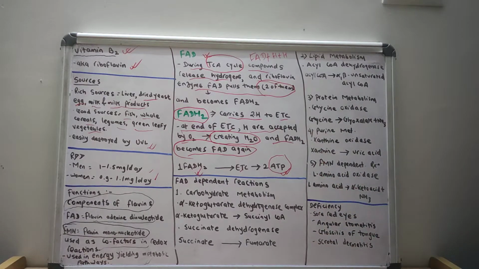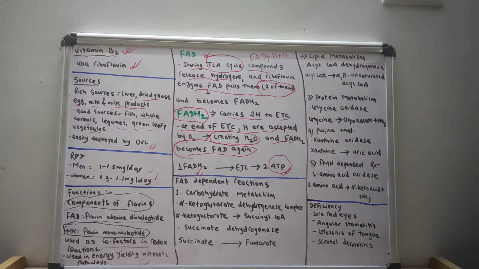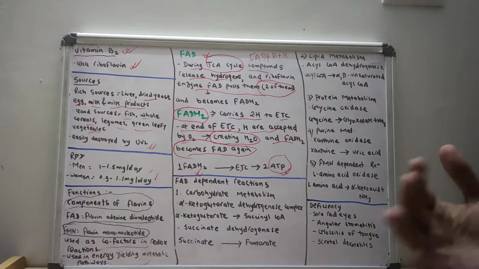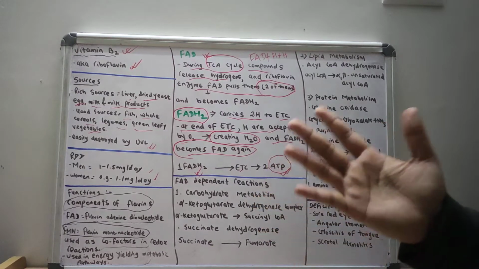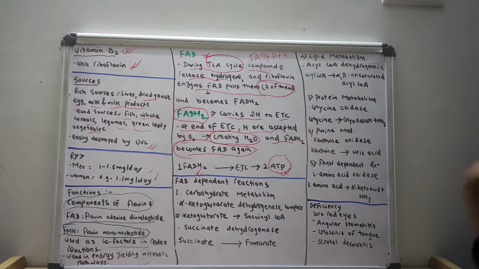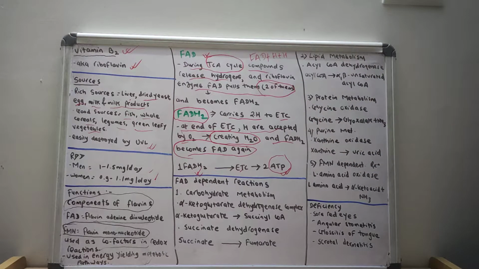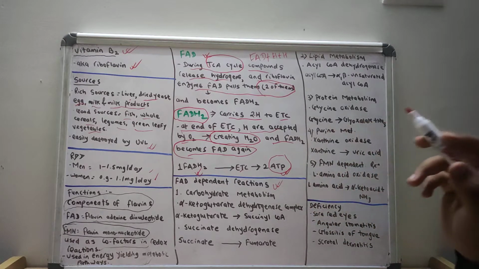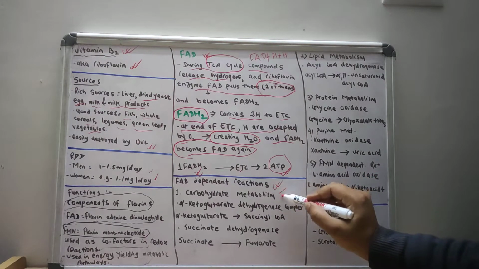I will discuss in more detail this electron transport chain and the various components of the electron transport chain. Just know that this FAD and FADH2 act in the energy yielding metabolic pathway. As I have told you already, there are various reactions that they take part in, like in carbohydrate metabolism.